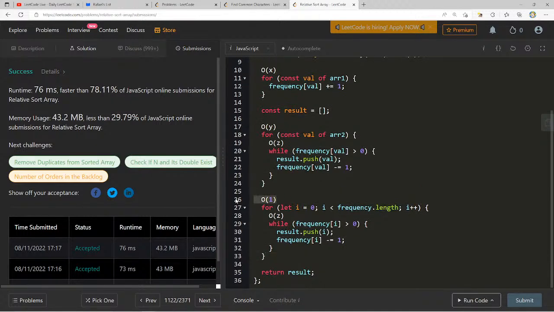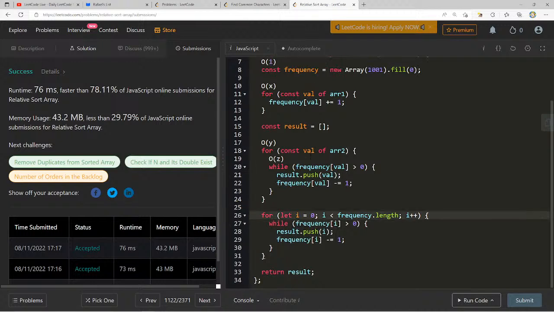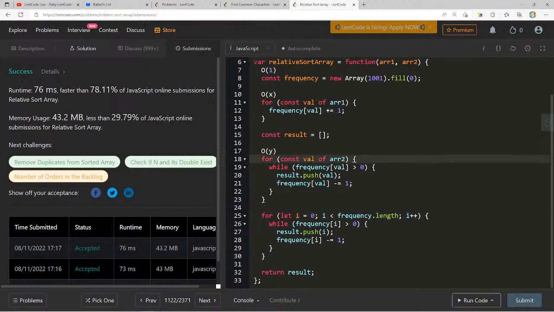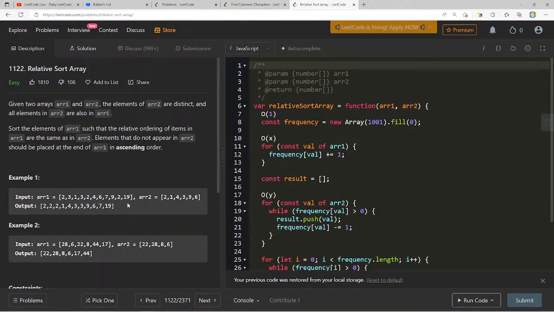And the space complexity for this would just be constant. Or rather, no, it wouldn't be constant. It would be O of N. It would be linear, but it's mostly dependent on R1. I believe it's going to be at least as big as R1, so we can just say a space complexity of N.